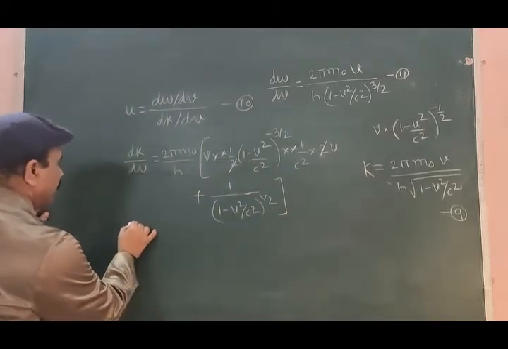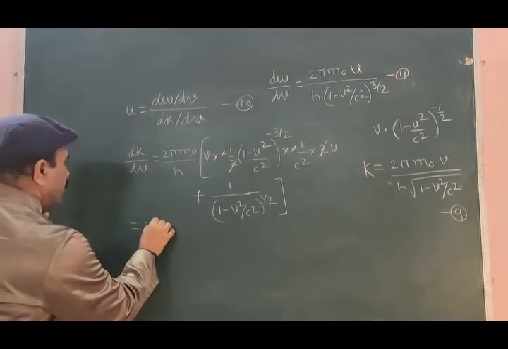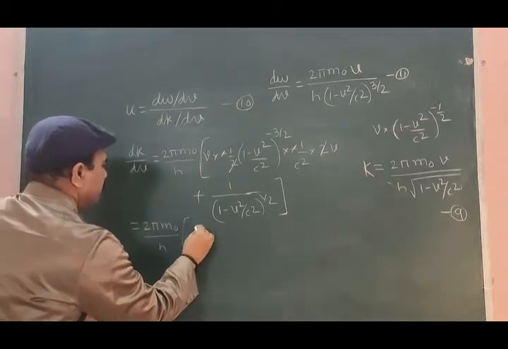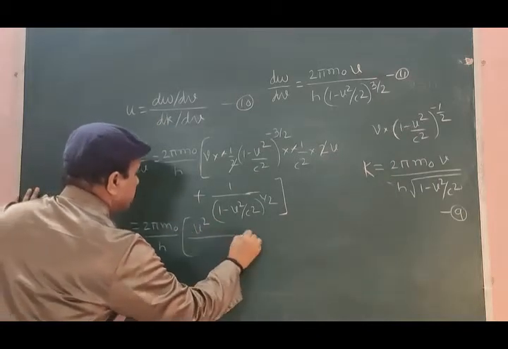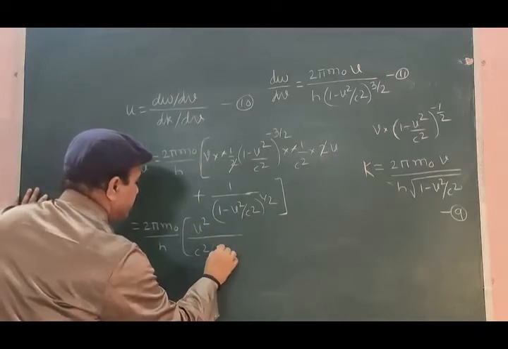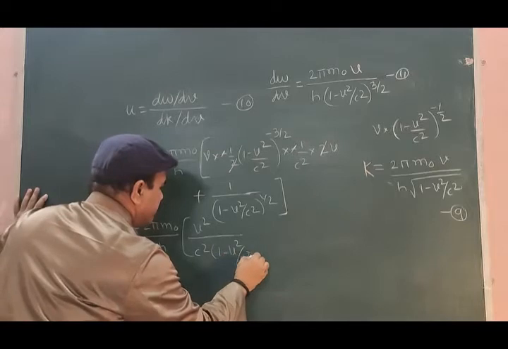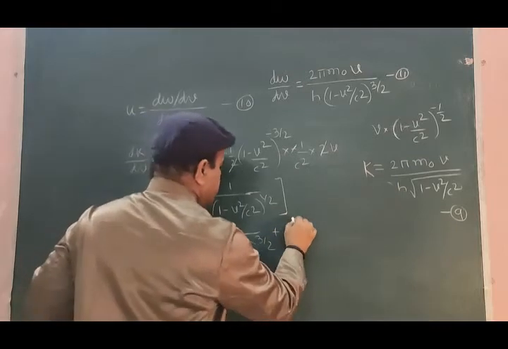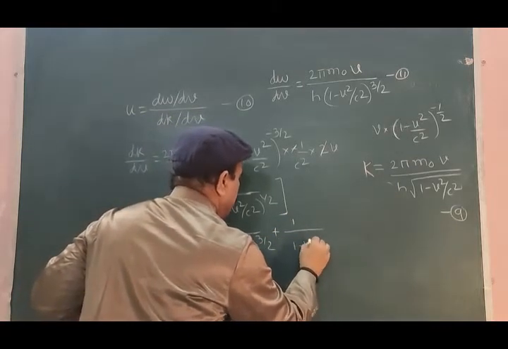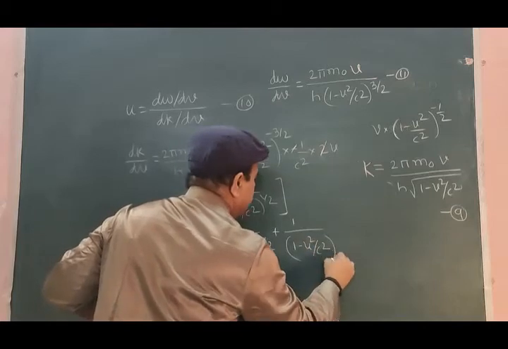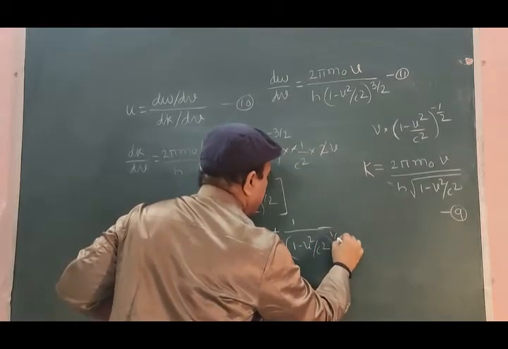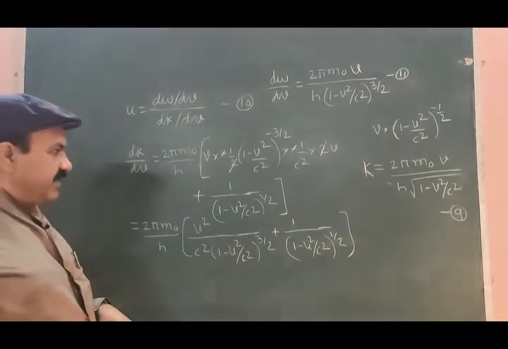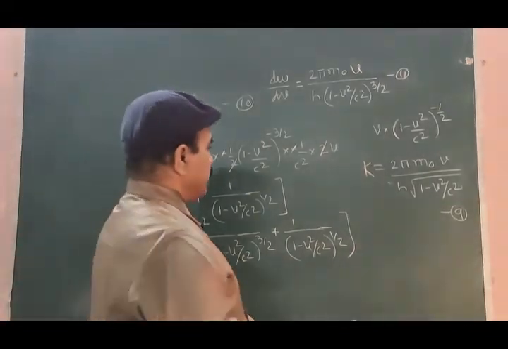So this is further 2 pi m0 divided by h into, in the square bracket, v square divided by c square into [1 minus v square by c square] to the power 3 by 2, plus 1 divided by [1 minus v square by c square] to the power 1 by 2. Now we have to simplify this square bracket. Let us see how to simplify this square bracket.